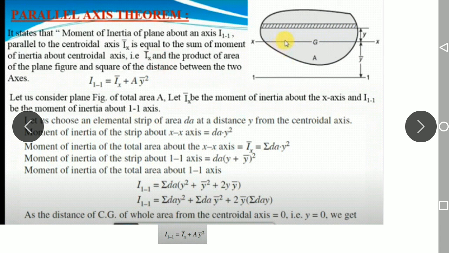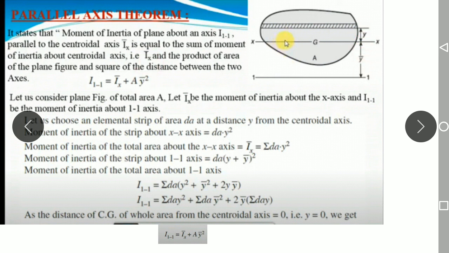Now we explain this equation: the moment of inertia of this section, I11, is equal to the moment of inertia of this plane figure about the centroidal axis, Ix bar, plus area into the square of the perpendicular distance, which is y bar. This is the parallel axis theorem.